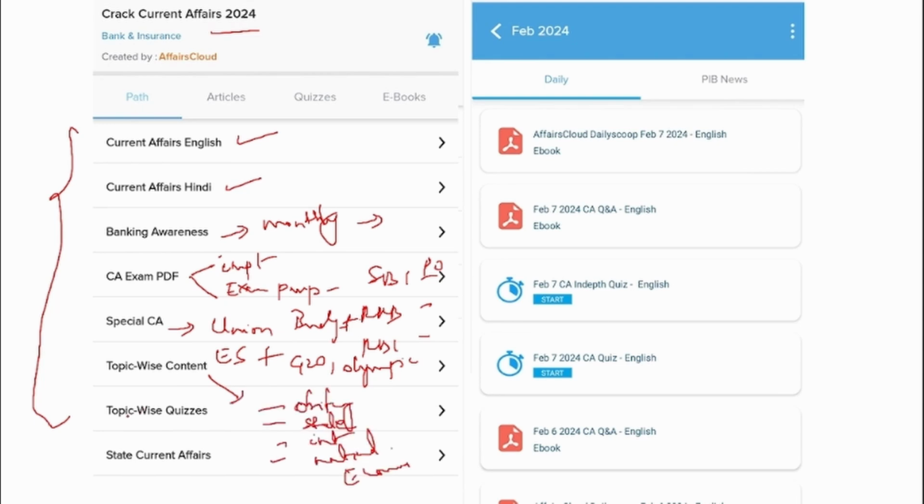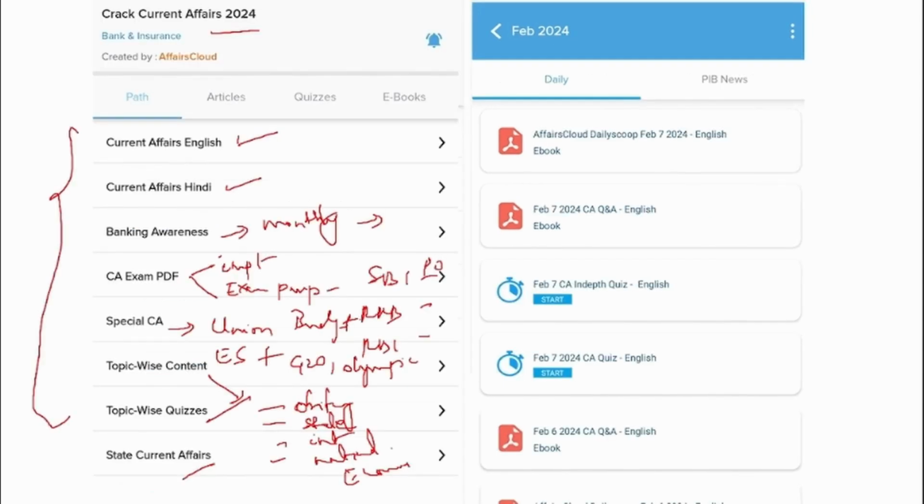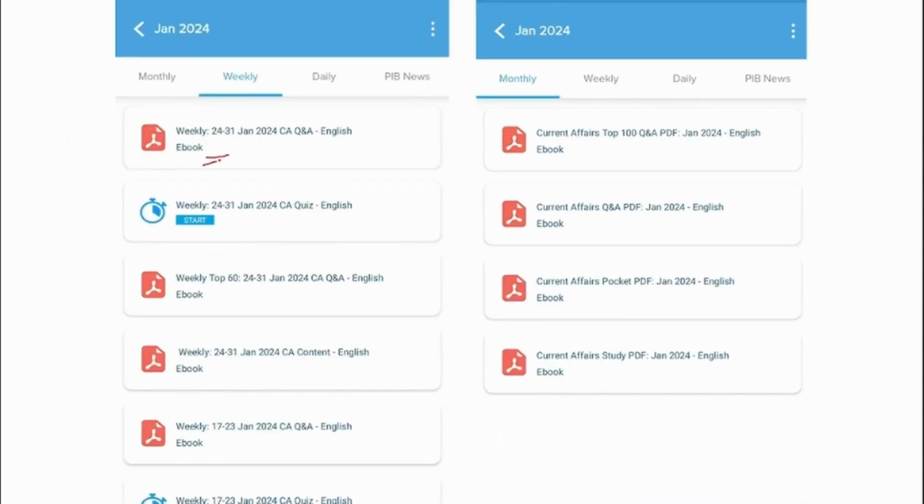Next, in order to recollect whatever you've read, we also provide you with topic wise quizzes. Apart from that, we also provide state current affairs. Now here, if you see, we provide you with the day-to-day PDF, and this we provide you with the weekly PDF.